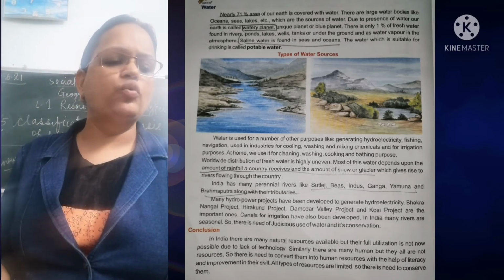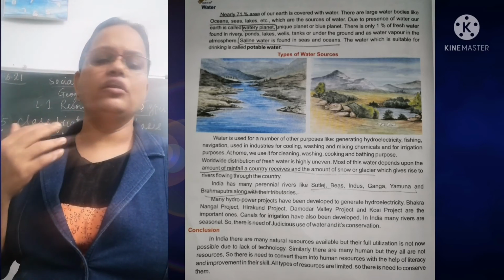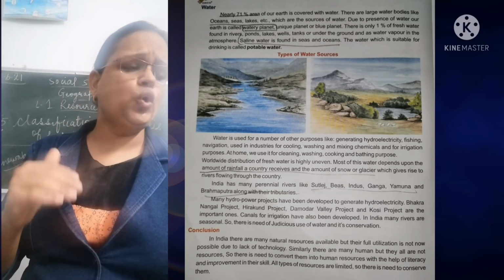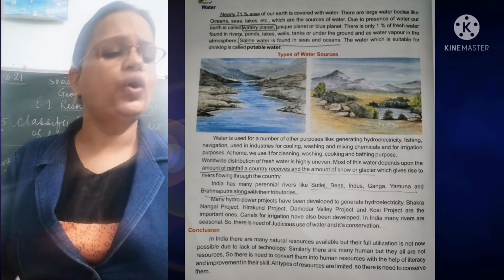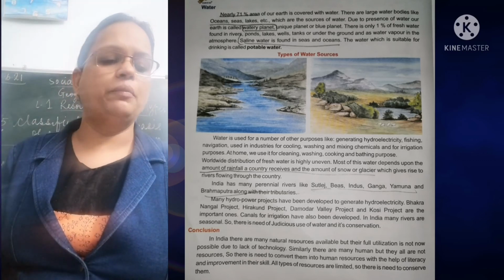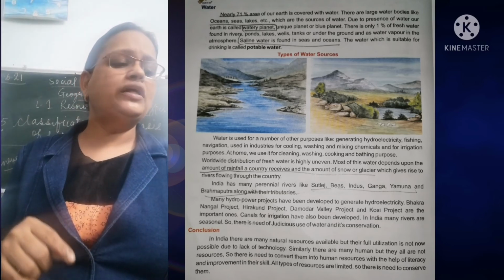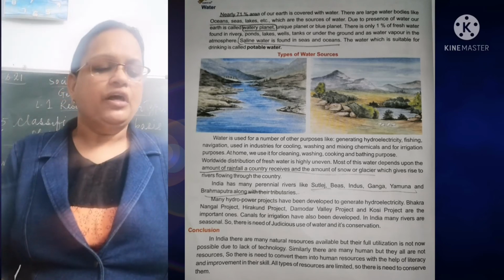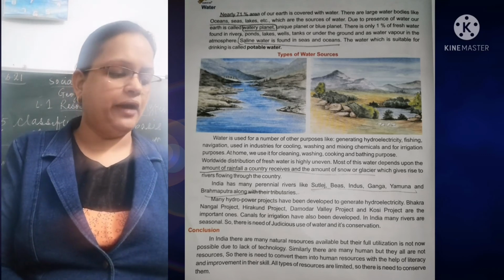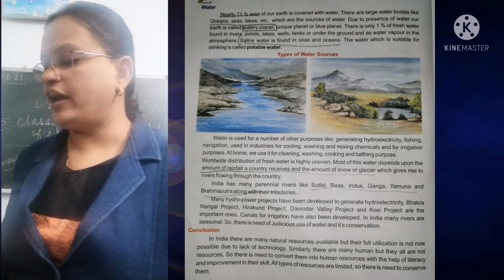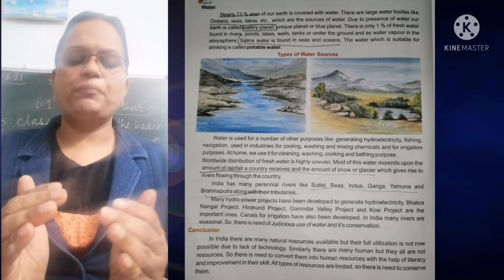Similarly, there are many humans, but they are not useful resources. So there is a need to convert them into human resources with the help of literacy and improvement in their skill. All types of resources are limited, so there is a need to conserve them. Conserve means to save them properly, to keep them properly.